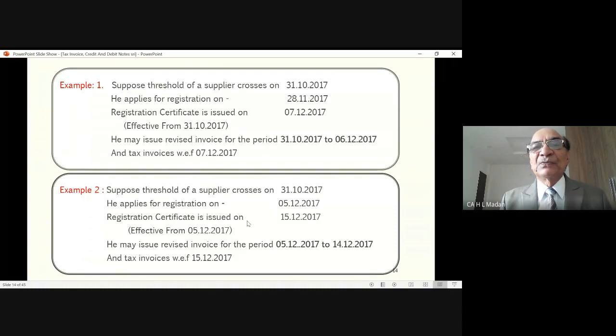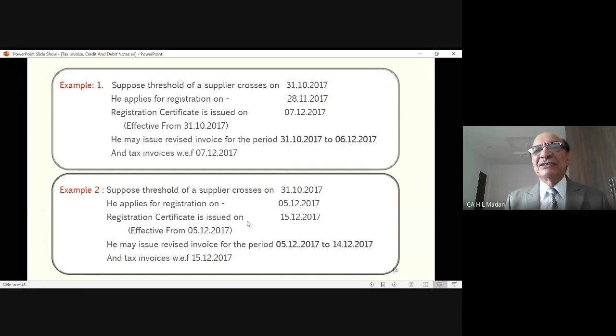From which date? From 31st October 2017, because in this case, effective date of registration will be 31st October 2017, on which date his liability arises because his turnover crossed 20 lakh of rupees. So effective date of registration is 31st October.